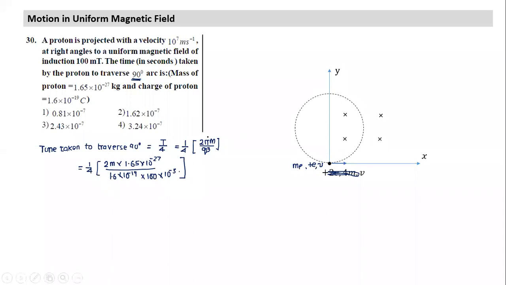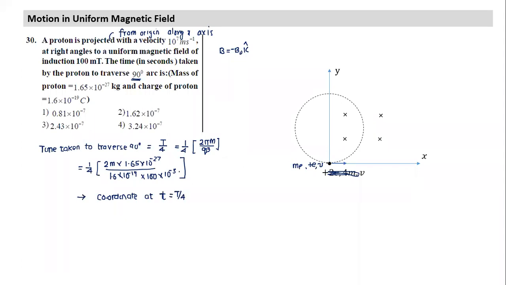But let's say I extend the question a little further. What I am saying here is that it is projected from the origin along the x-axis, and B is along minus B naught k cap, into the plane of the paper. Can you tell me, in terms of radius, what will be its coordinate? What will be the position of the particle at time t equal to T by 4? Does this question make sense?